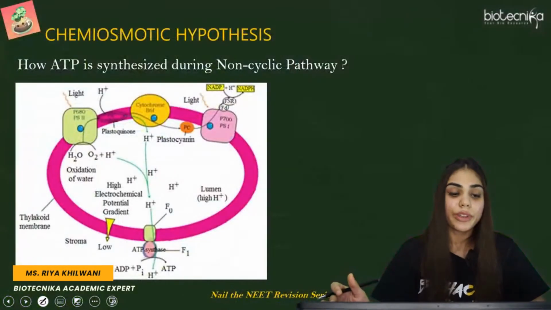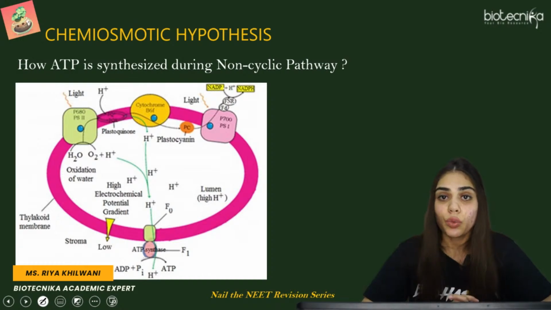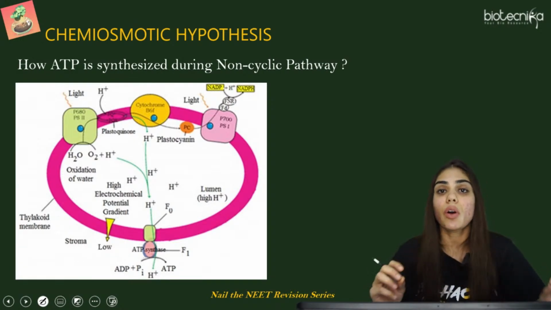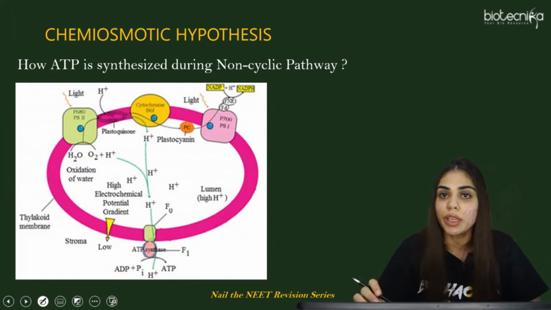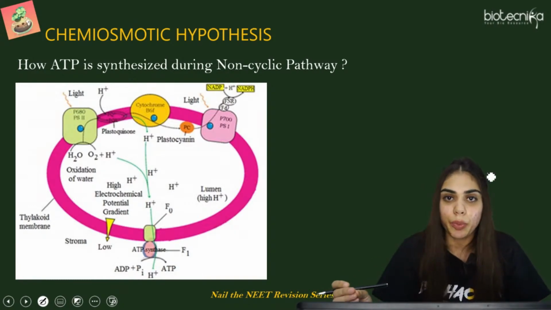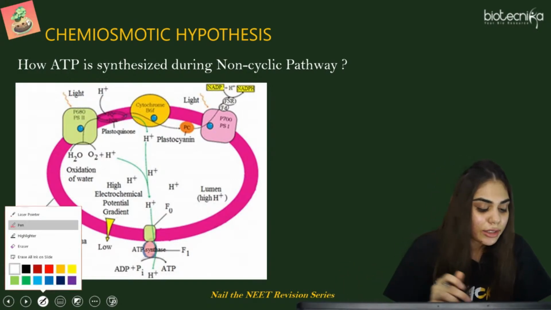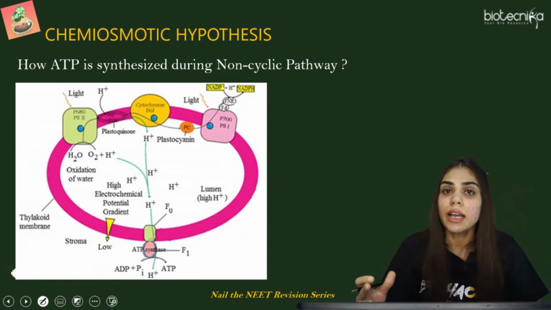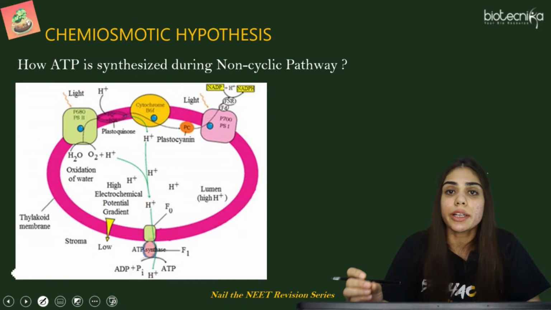Yesterday we covered the mechanism of photosynthesis, and in that we covered what is cyclic and non-cyclic photophosphorylation, and we also studied the difference between the two. But we have not covered what is the chemiosmotic hypothesis. This hypothesis is known for the generation of ATP, how ATP is produced in the case of non-cyclic photophosphorylation. It was previously a hypothesis and after that it turned into a theory.